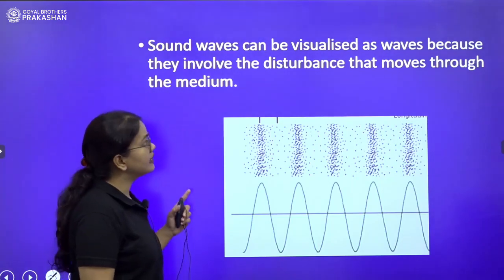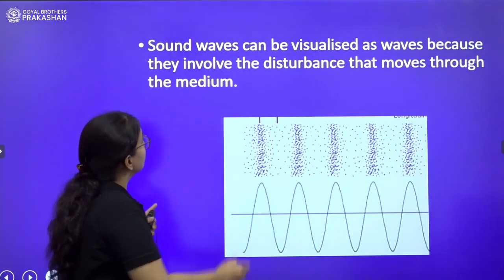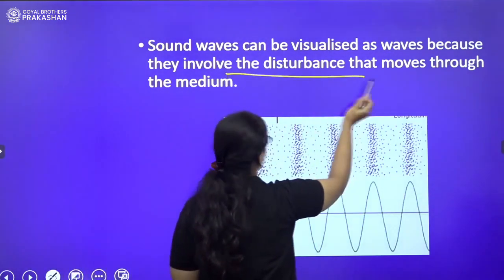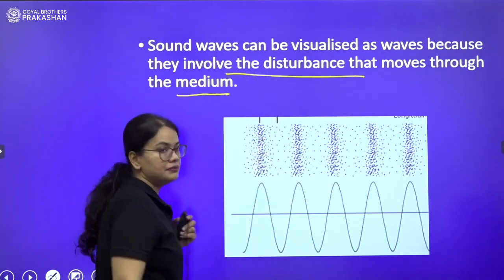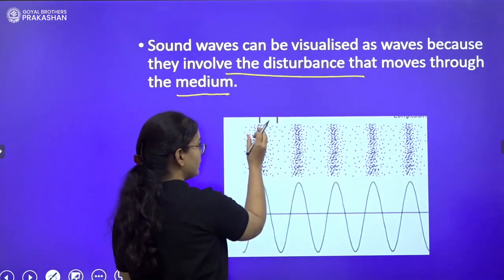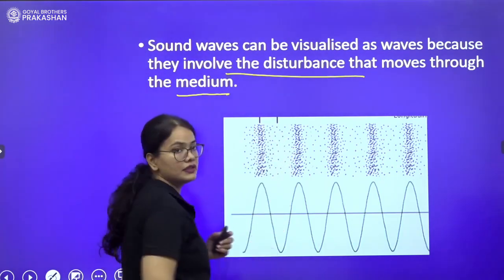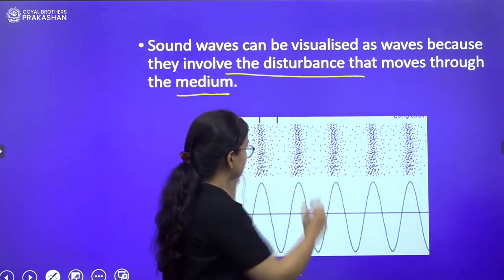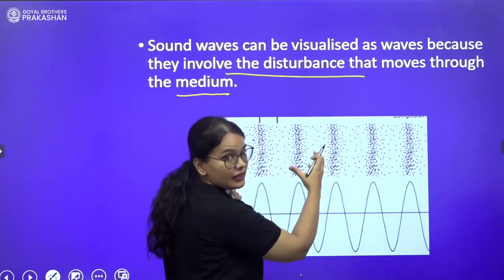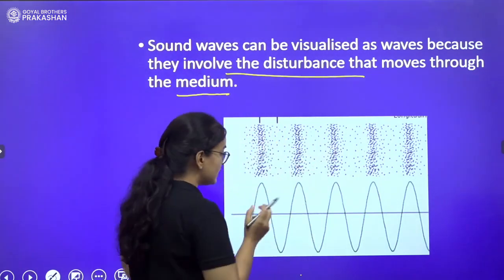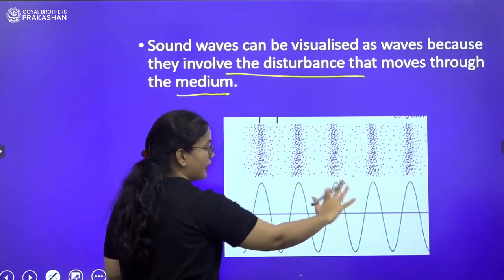Next, sound waves can be visualized as waves because they involve a disturbance that moves through the medium, right? Now at this point of time, all the particles are here and the others are here. Then you have this, which is compressed, and this is a wave, so they are called rarefaction. So in such a case, this looks like a wave.